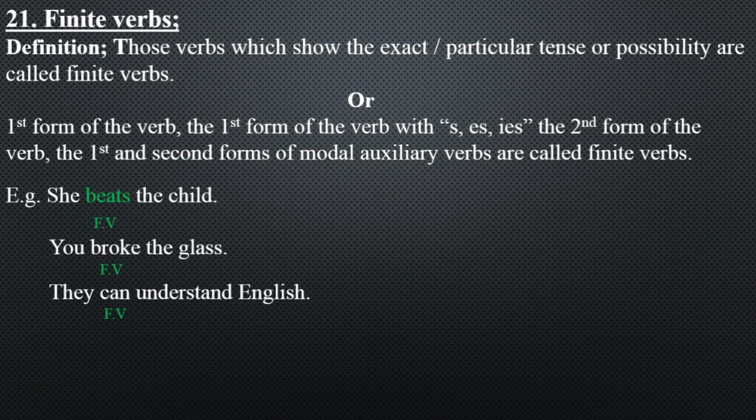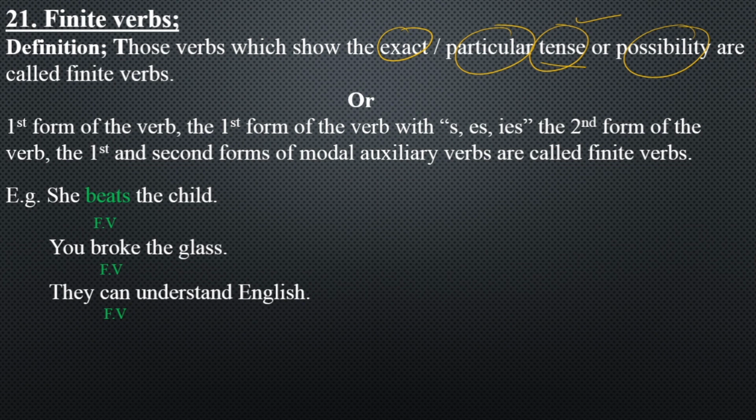Definition of finite verbs: those verbs which show the exact particular tense or possibility are called the finite verbs. Or the other definition: first form of the verb with s, es, second form of the verb, the first and second form of the modal auxiliary verb are called the finite verb. Let's begin to understand what we mean by the finite verbs. Those verbs which show exact or particular tense or possibility.